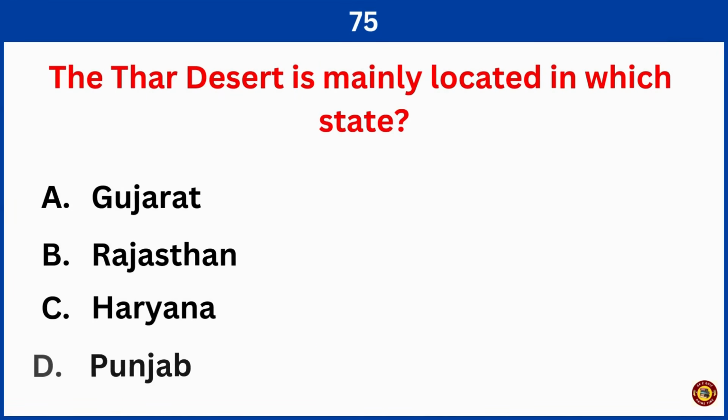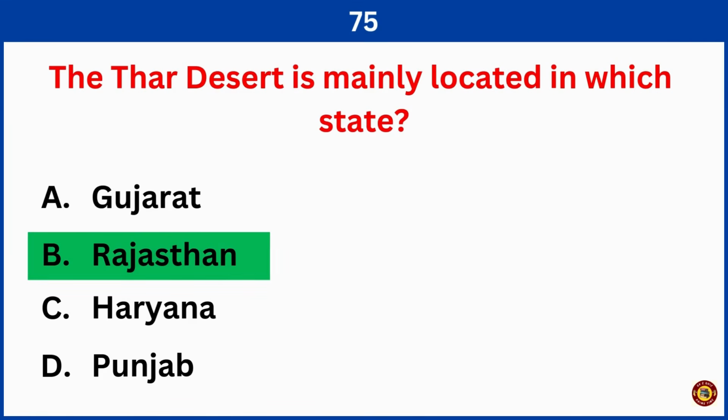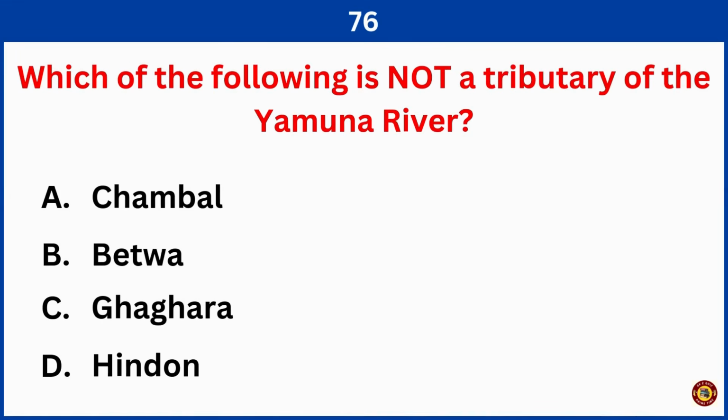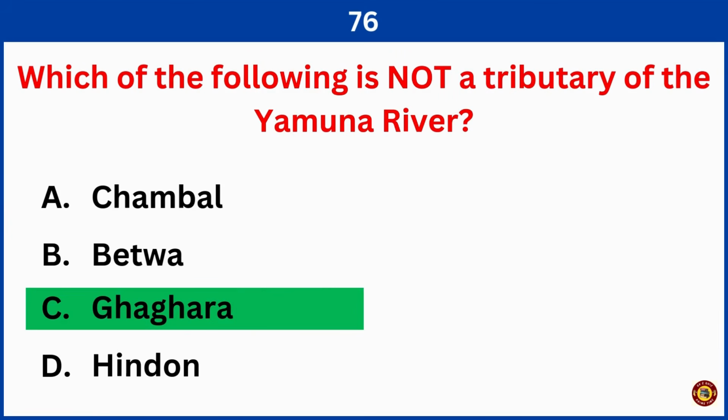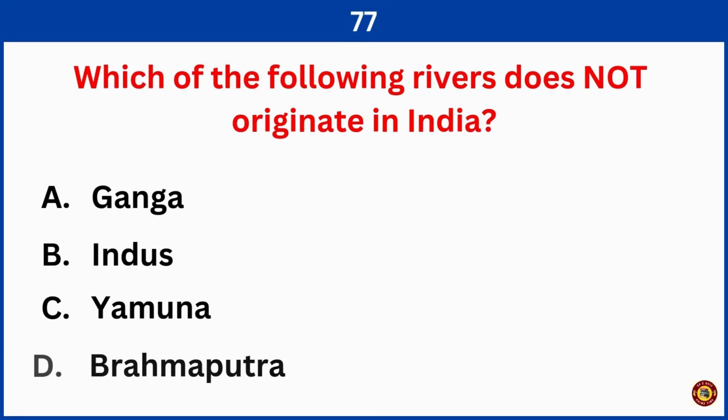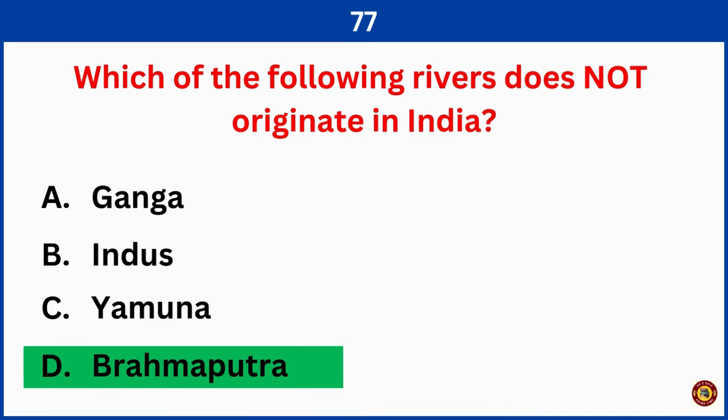The Thar Desert is mainly located in which state? Right answer is option B, Rajasthan. Which of the following is not a tributary of the Yamuna River? Right answer is option C, Ghagra. Which of the following rivers does not originate in India? Right answer is option D, Brahmaputra.